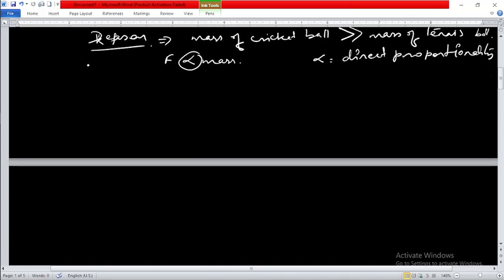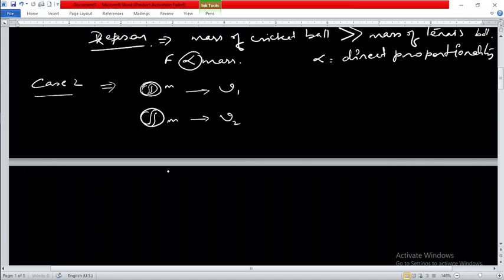Now we are going to discuss case 2. What is there in case 2? In case 2, we are again provided with two balls of the same masses. This one has mass m, and this one also has mass m, but these two are thrown with different velocities. Say this one has velocity 1, and this has velocity 2.